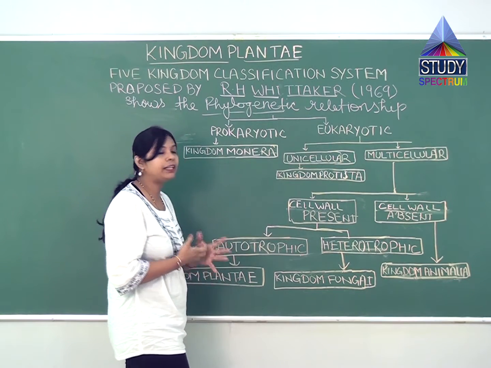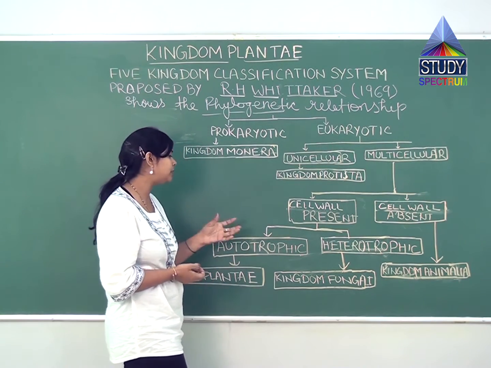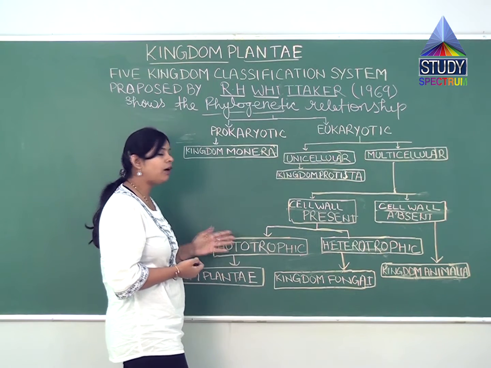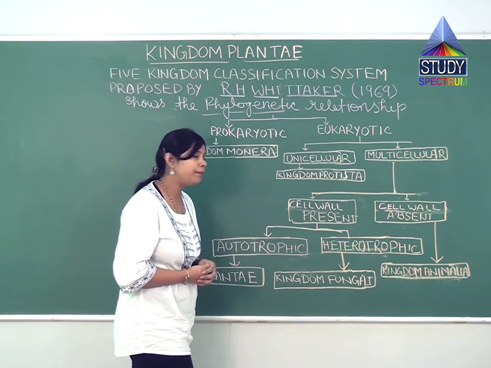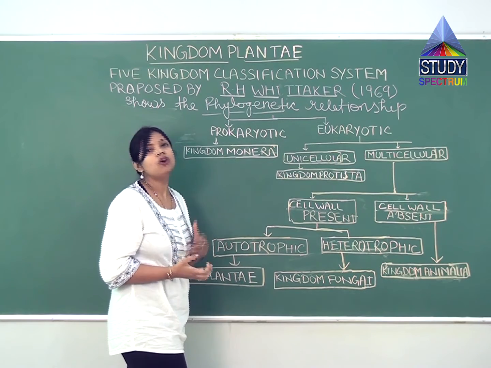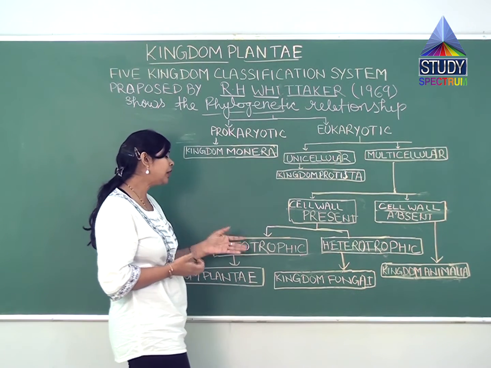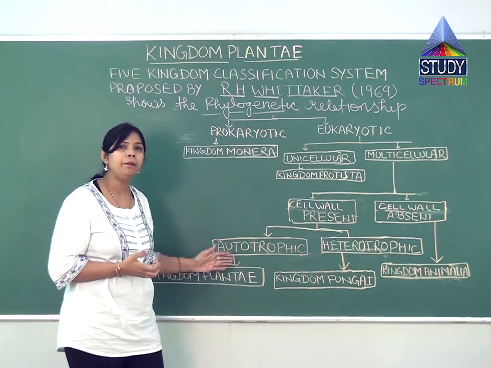Now they check what kind of mode of nutrition the organism is showing. If the organism is autotrophic, what is the meaning of autotrophic? They can make their own food by the process of photosynthesis. So the organism will be kingdom Plantae.